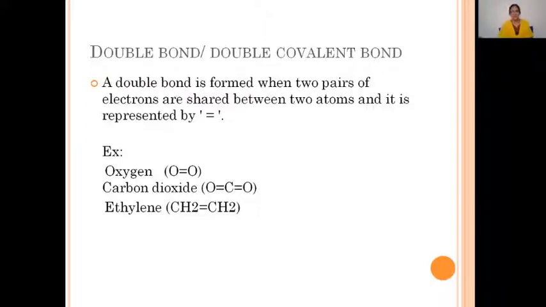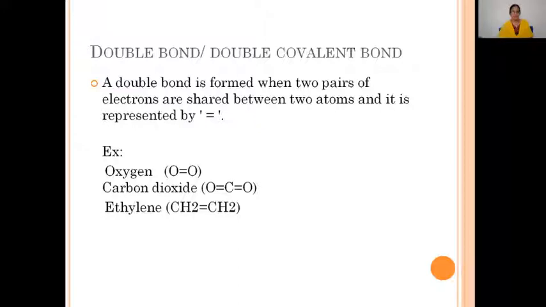A double bond is formed when two pairs of electrons are shared between two atoms, and it is represented by two dashes between the two atoms. So, a double bond is formed due to the equal contribution and mutual sharing of two electron pairs. When two electron pairs are shared between the two atoms, a double covalent bond is formed, represented by a double dash between the two atoms. Now let's consider a few examples.